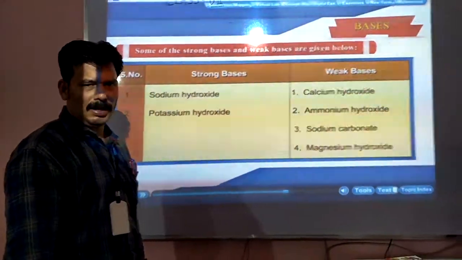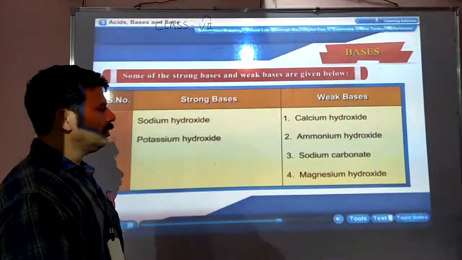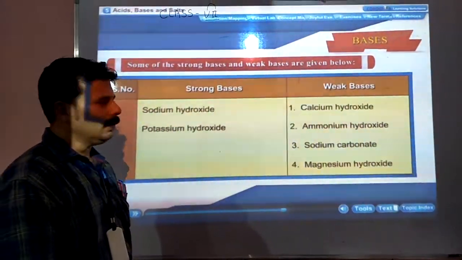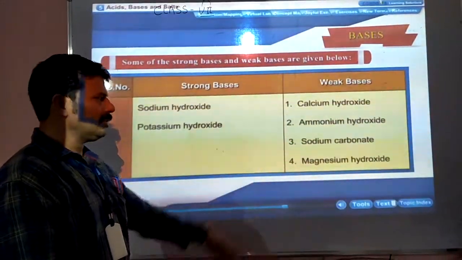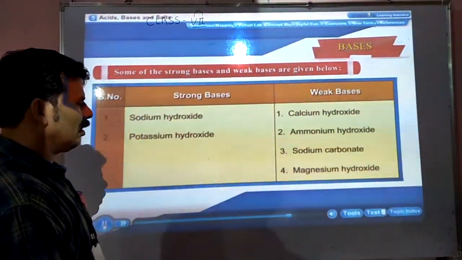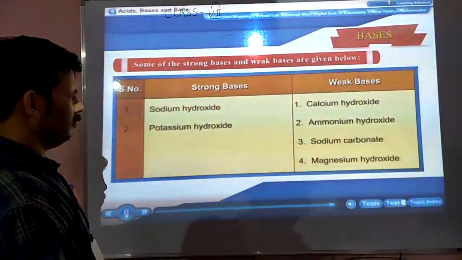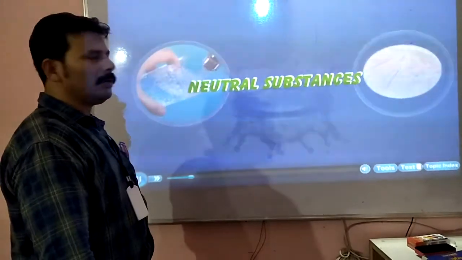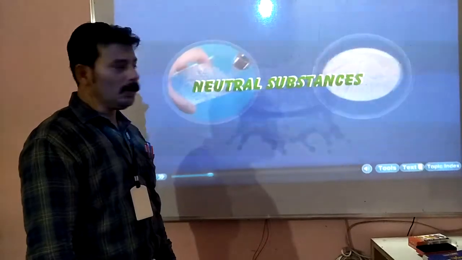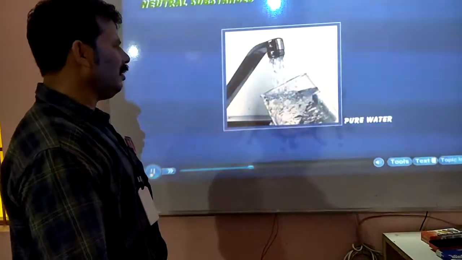Among strong bases, we have sodium hydroxide and potassium hydroxide. Apart from these, calcium hydroxide, ammonium hydroxide, and magnesium hydroxide, which is known as milk of magnesia, are the weak bases listed in the table. Now coming to the next topic, neutral substances. Neutral substances are those which do not react with either acid or base. They are called neutral.